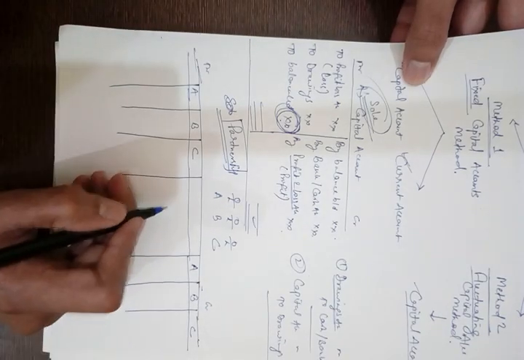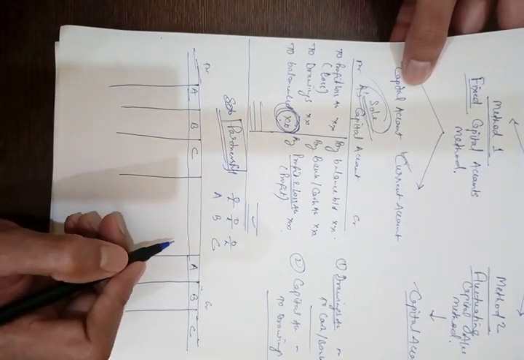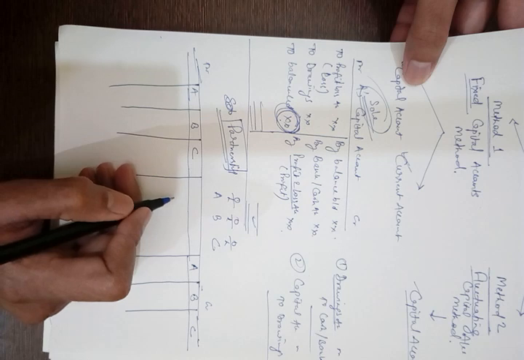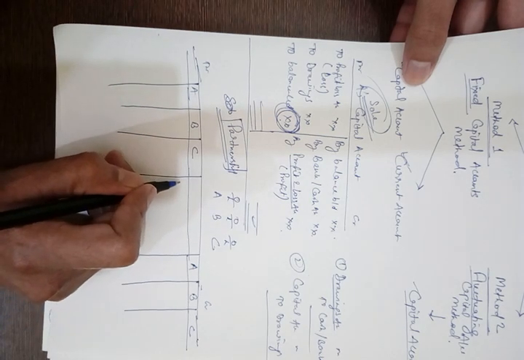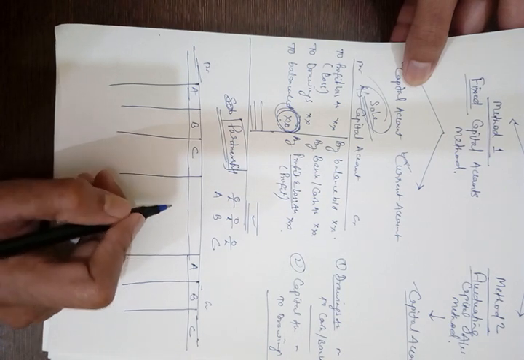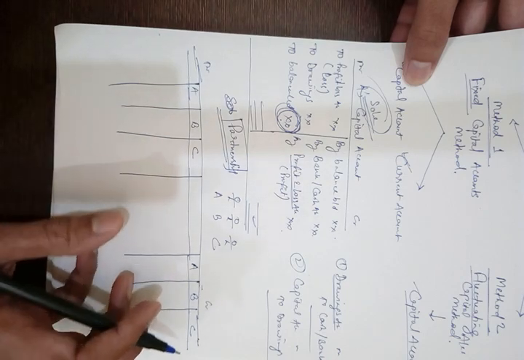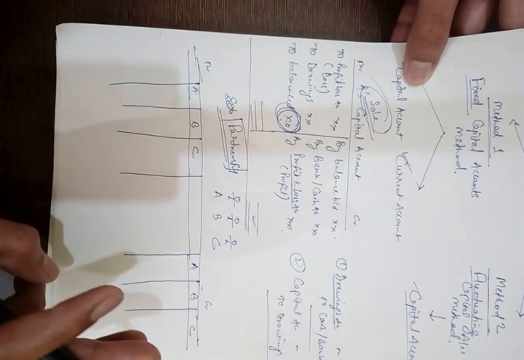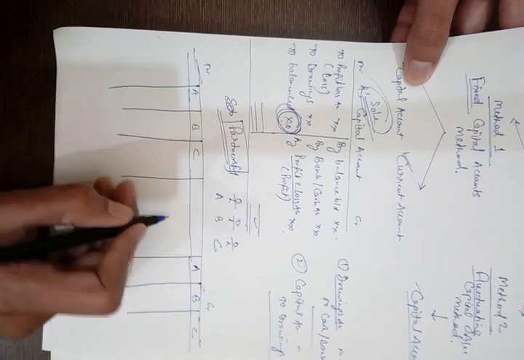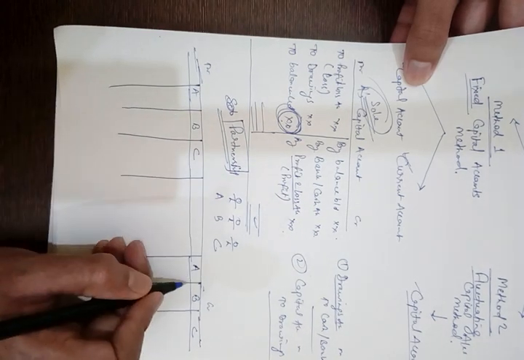So in the case of partnership, we prepare capital accounts in columnar form to avoid complexities and the time consumption that would result if we prepared three separate capital accounts instead of a single one.